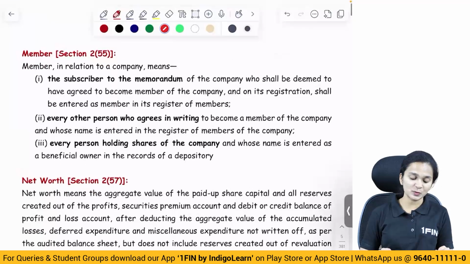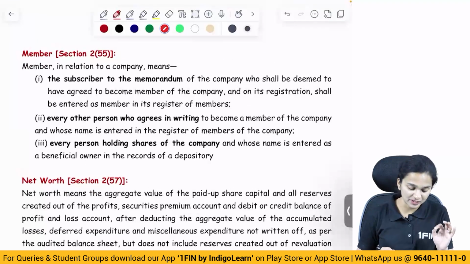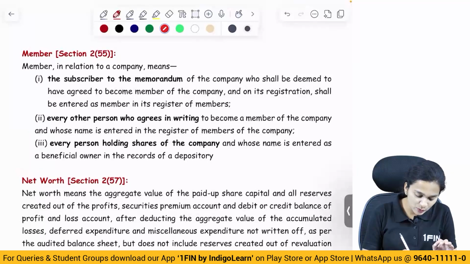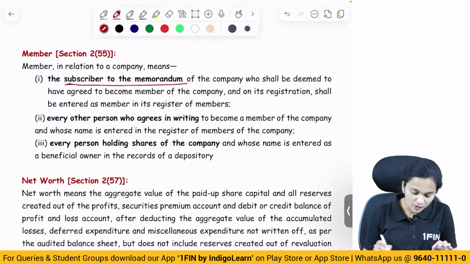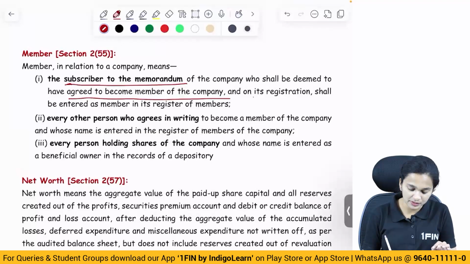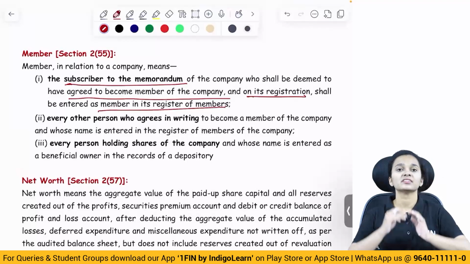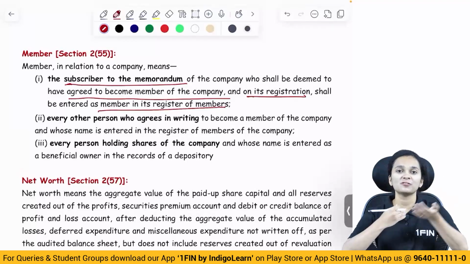Now let's understand who is the member of a company. So member in relation to a company means who? The subscriber to the memorandum, who shall be deemed to have agreed to become the member of the company, and on its registration shall be entered as a member in the register of members.